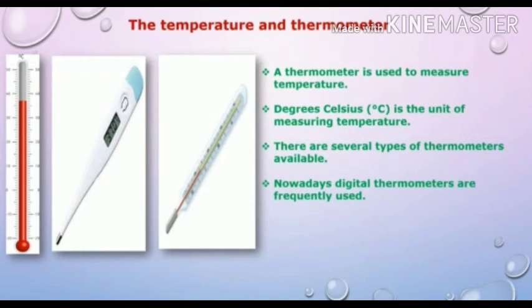There are different types of thermometers available in the market. A thermometer is used to measure temperature. Degrees Celsius is the unit of measuring temperature. There are several types of thermometers available. Nowadays, digital thermometers are frequently used.